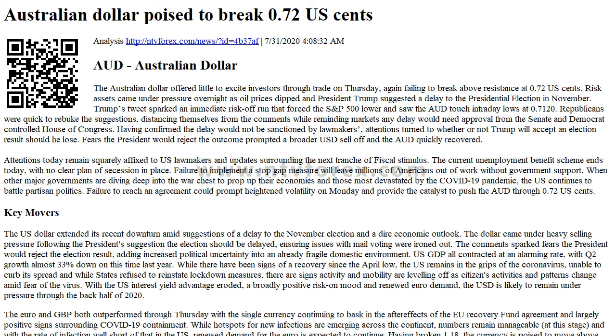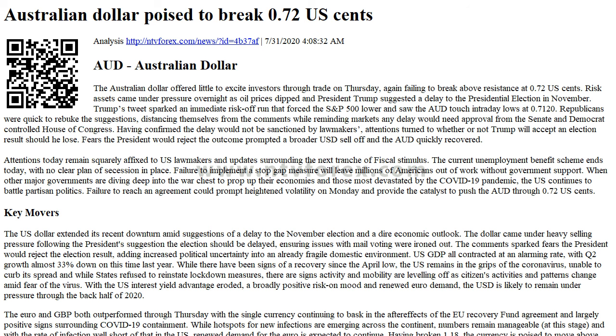When other major governments are diving deep into the war chest to prop up their economies and those most devastated by the COVID-19 pandemic, the U.S. continues to battle partisan politics. Failure to reach an agreement could prompt heightened volatility on Monday and provide the catalyst to push the AUD through 0.72 US cents. Key movers.